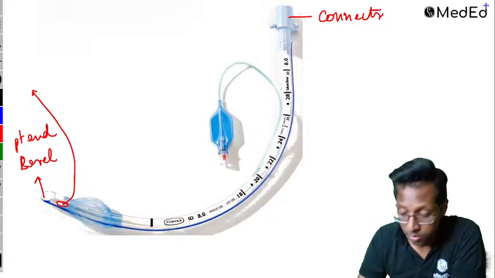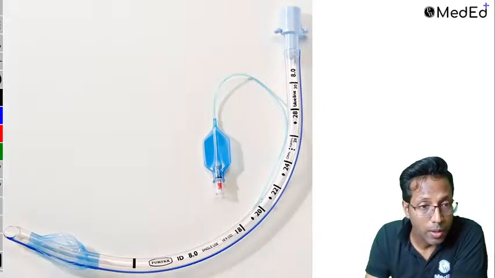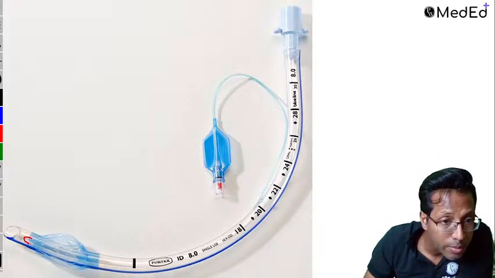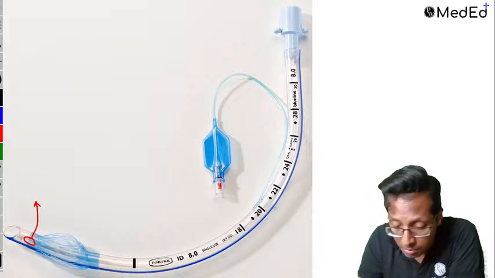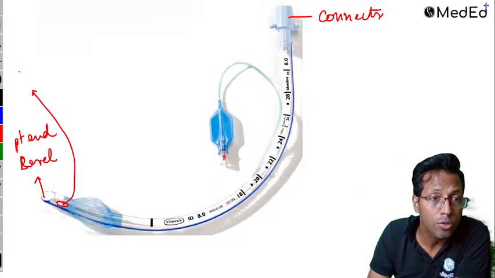Okay, what is that point called? Can you see it? If you will see, here also you will see something like this. What is this called? Correct, Murphy's eye. Very nice. This is called as Murphy's eye.